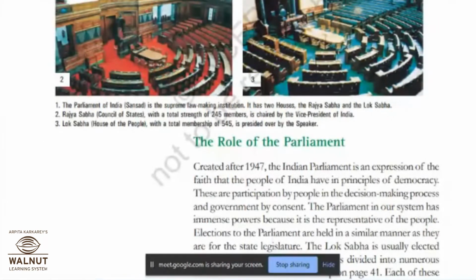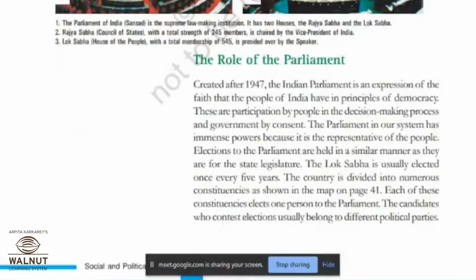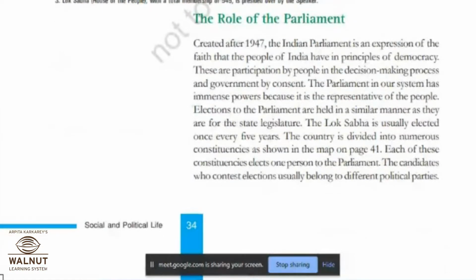So I will now be reading the content from the textbook. Created after 1947, the Indian Parliament is an expression of the faith that the people of India have in the principles of democracy. These are participation by people in the decision-making process and government by consent. The parliament in our system has immense power because it is the representative of people.